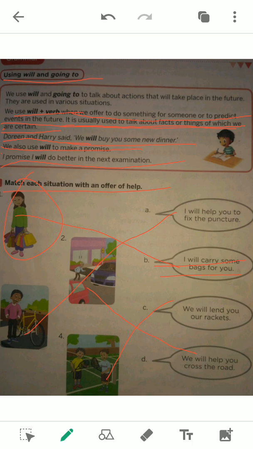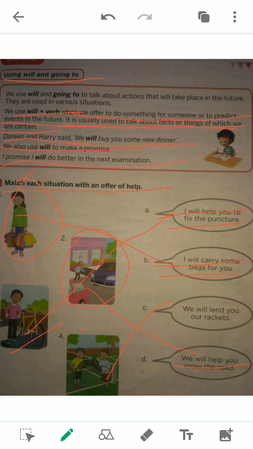In this next situation, the boy has got his bicycle punctured. So what can we do here? We can say, I will help you to fix the puncture. So here also I am offering help to this boy. Another situation here is the old man is trying to cross the road. What can we do? We can say, we will help you to cross the road. At least this we can do.